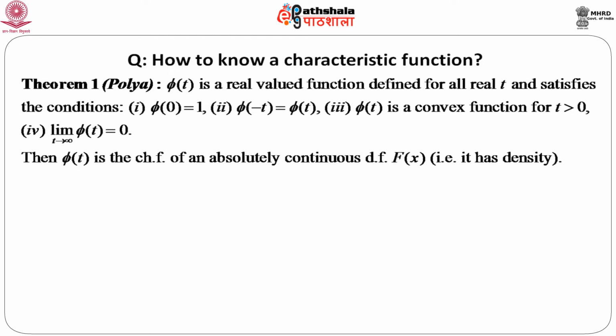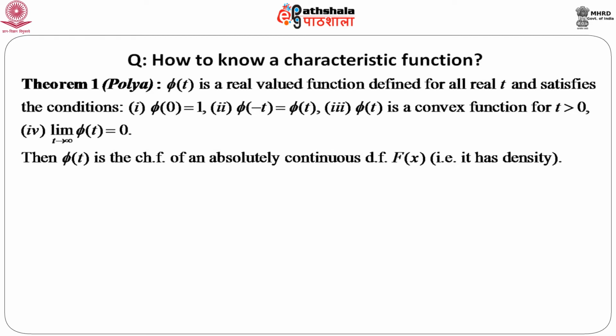So, phi of t is a real valued function defined for all real t, and it satisfies 4 conditions. Phi of 0 equals 1. I have just mentioned that phi of 0 equals 1 occurs many times while discussing characteristic functions. Second, phi of minus t equals phi of t. The third condition is that phi of t is a convex function for t greater than 0, and the fourth condition is that the limit of phi of t as t goes to infinity should be equal to 0.